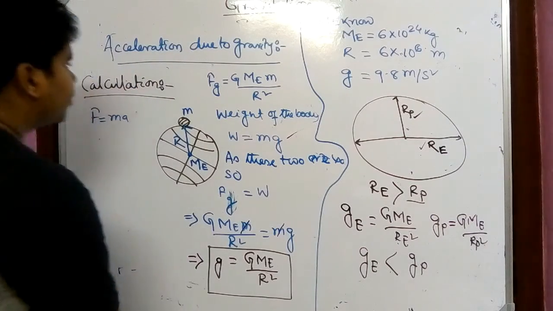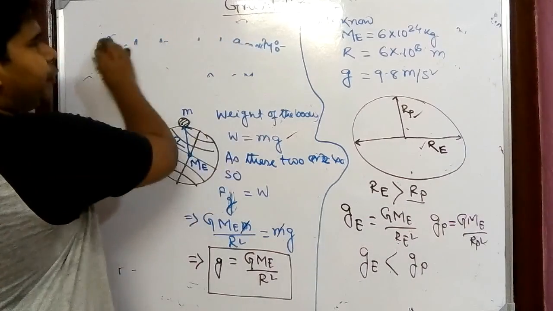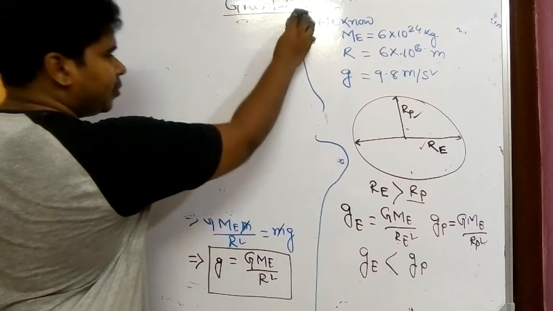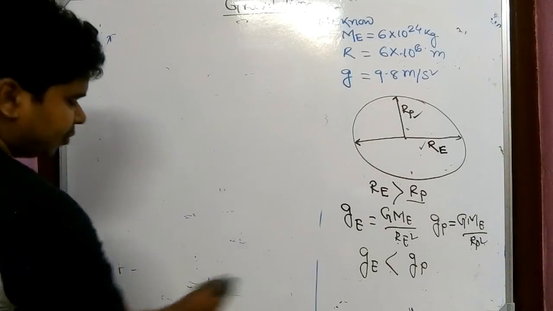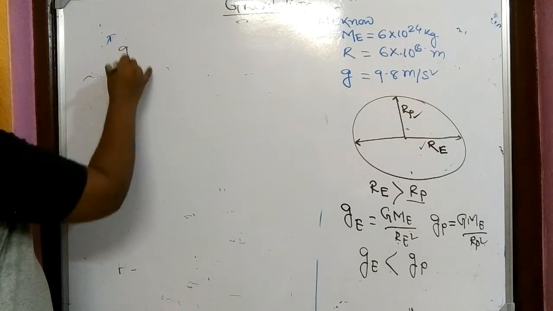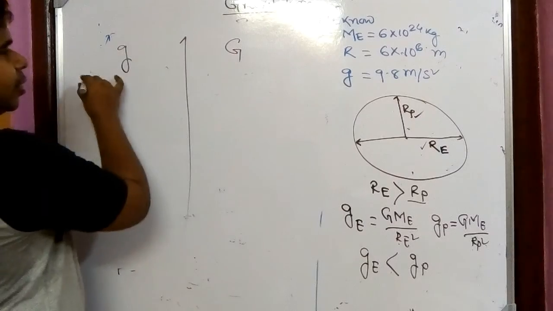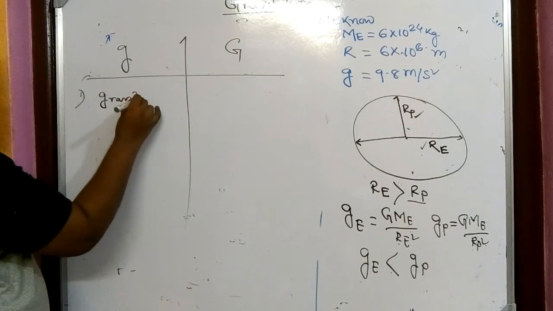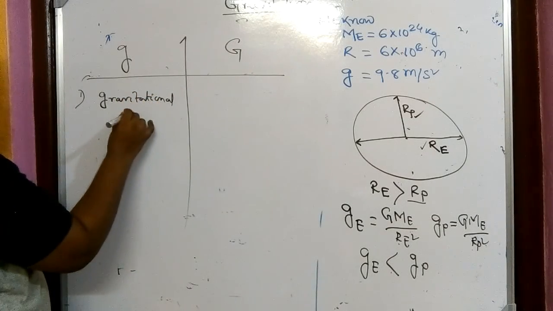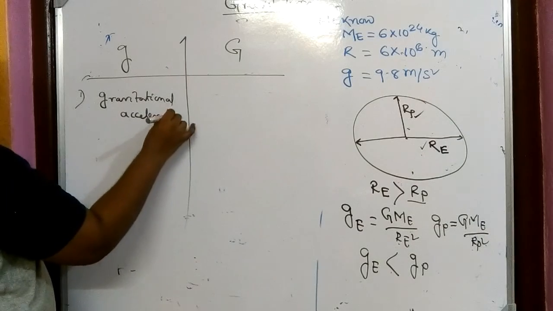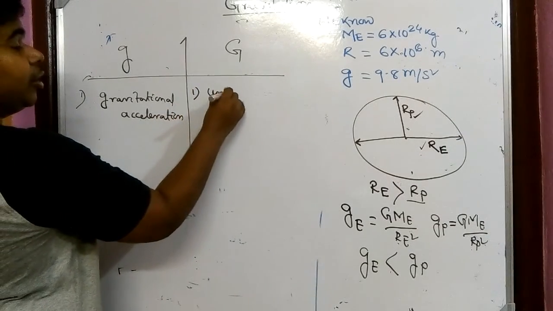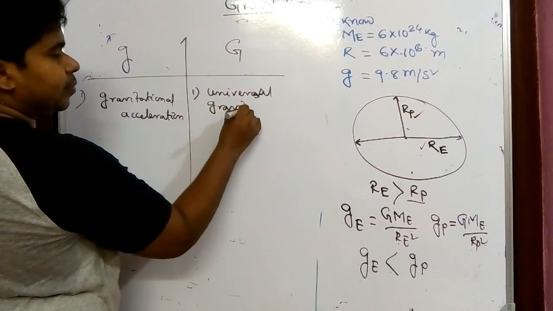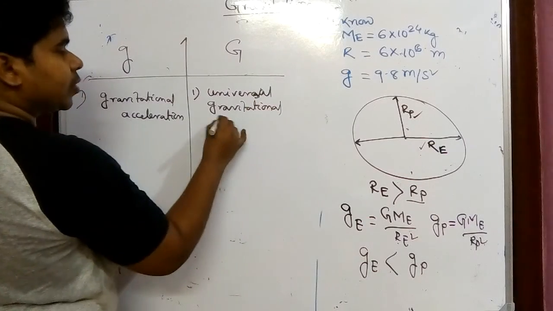Now whatever I have told, what is the difference between small g and capital G? Here we have seen now two G's are there. One is small g, and another one is capital G. So small g is nothing but gravitational acceleration, and capital G is the universal gravitational constant.